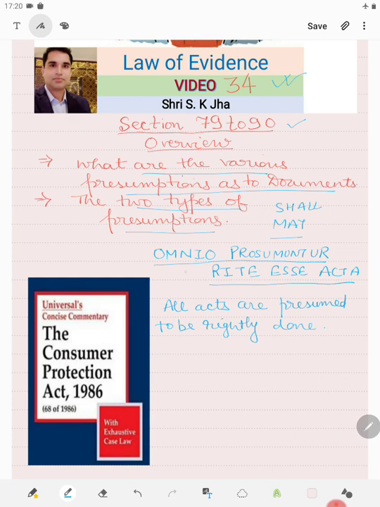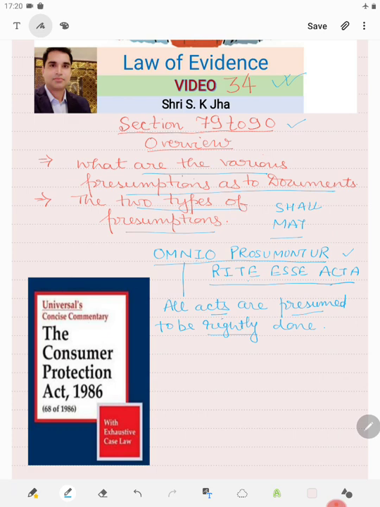So omnio means all, presumptur means presumed, right means rightly, acta means act, esse means done. So omnio presumptur right esse acta: all acts are presumed to be rightly done.